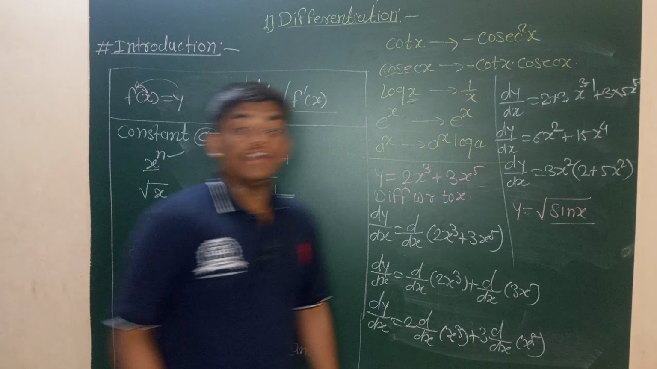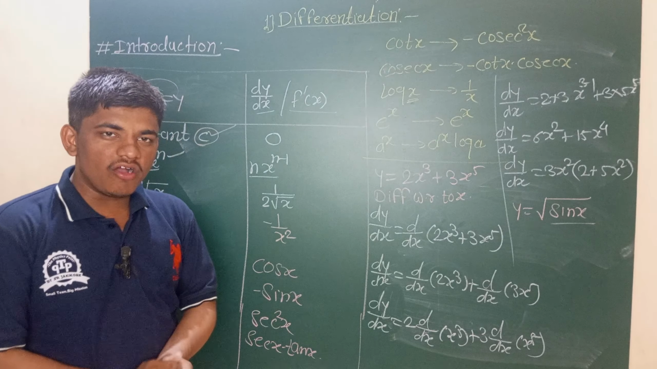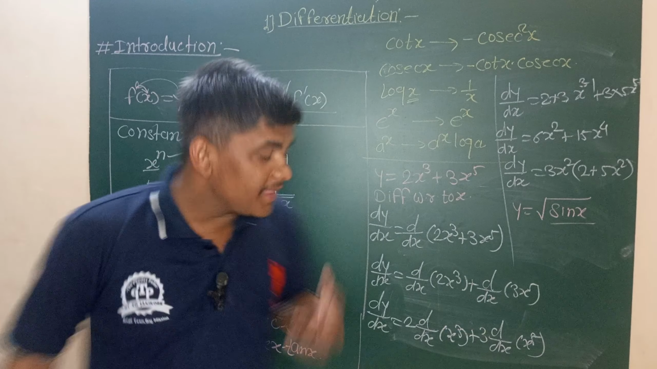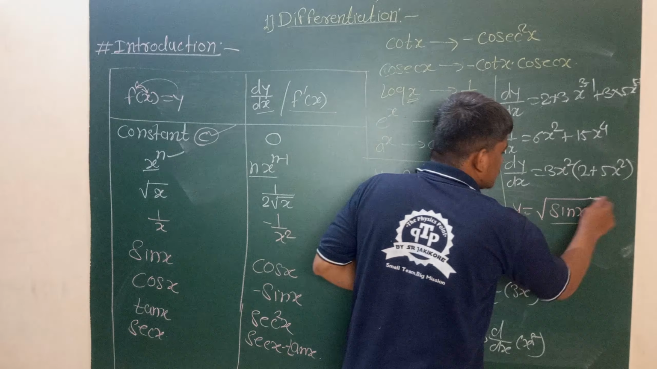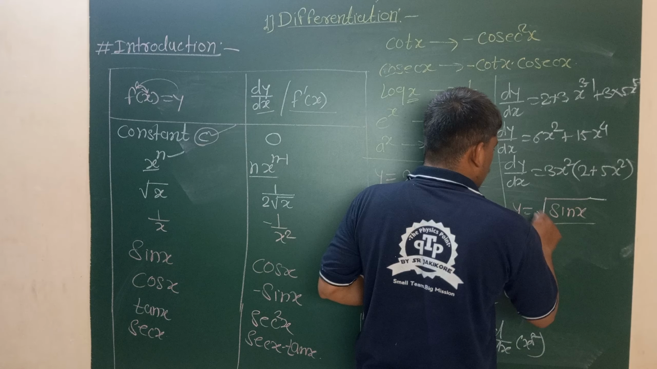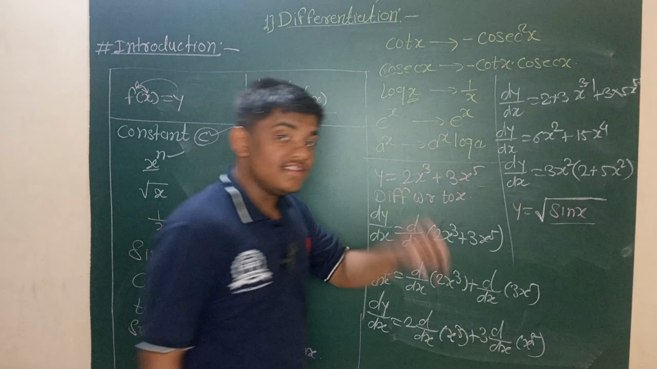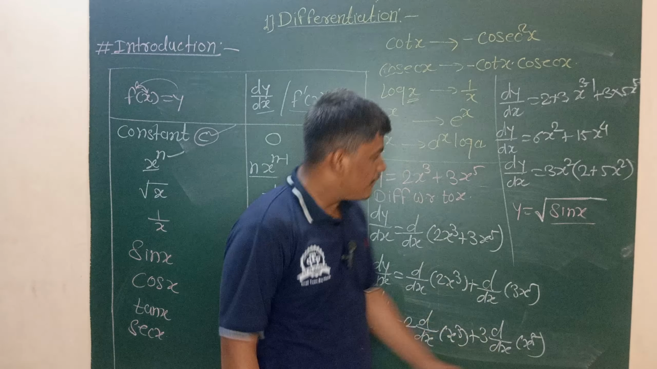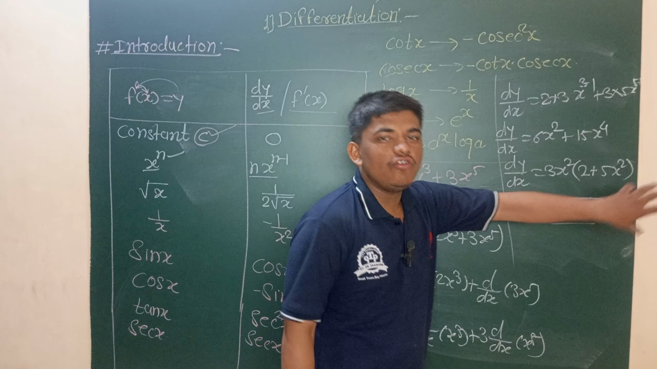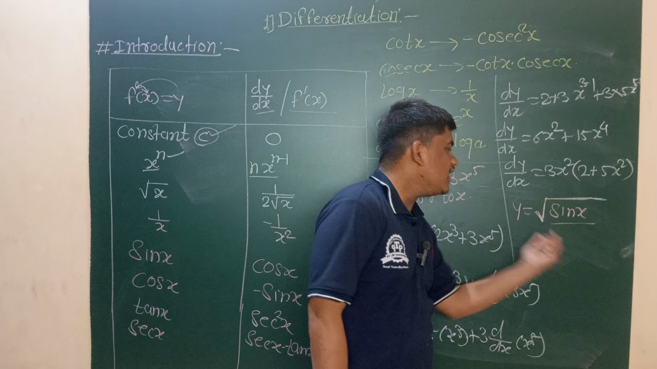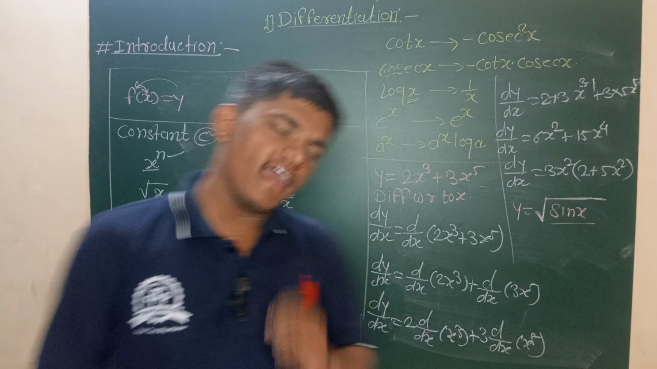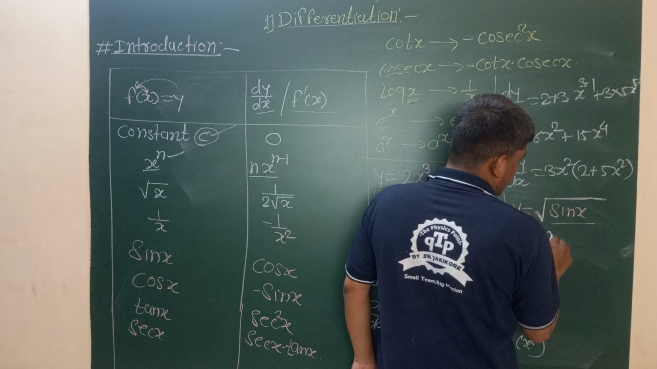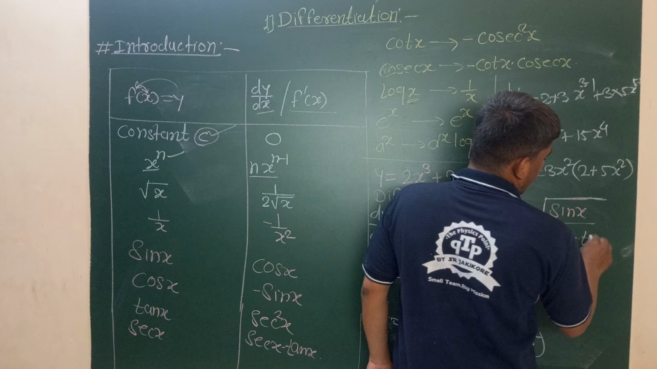How do we calculate this derivative? It is not a simple problem, because in this problem, first of all we apply the formula for the root, and again inside the root we have a trigonometric function. How can it be calculated? First, apply the square root formula. The sin x is treated as a single parameter, that is x, and then differentiate this function with respect to x.